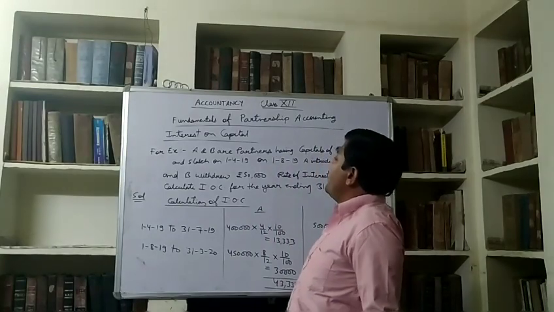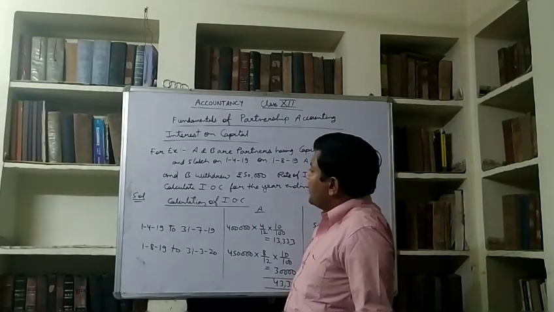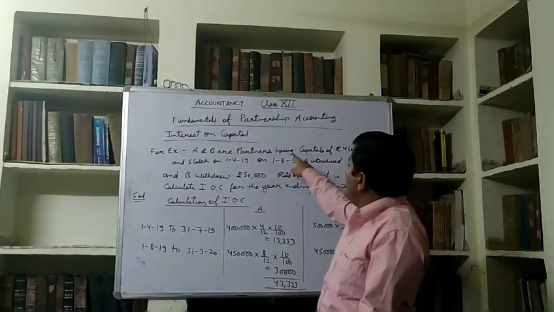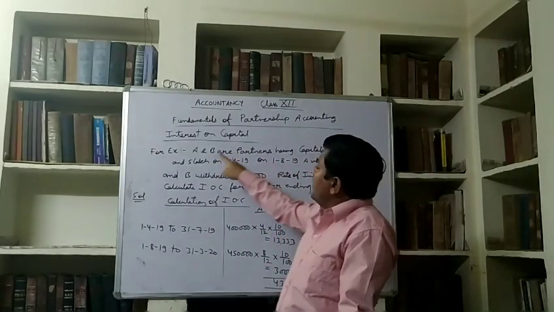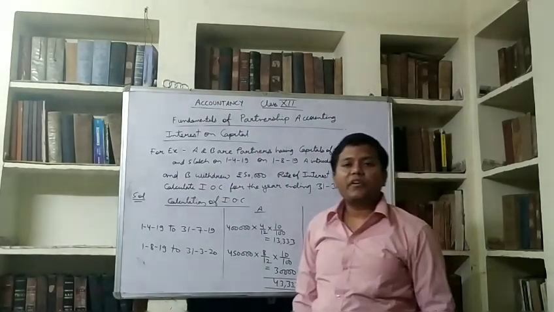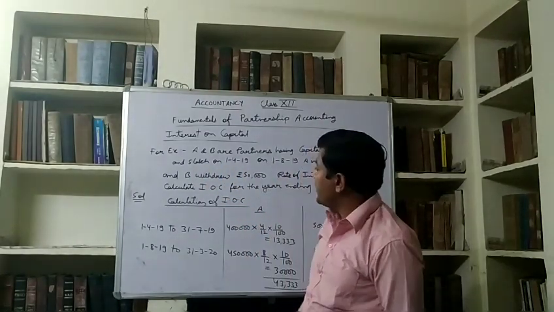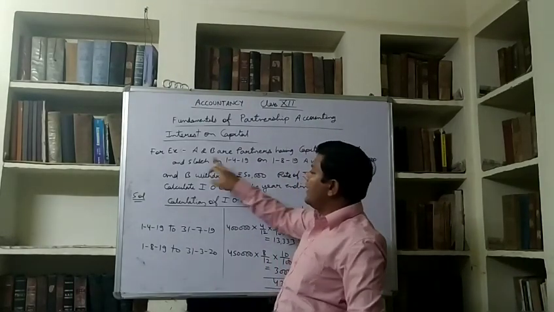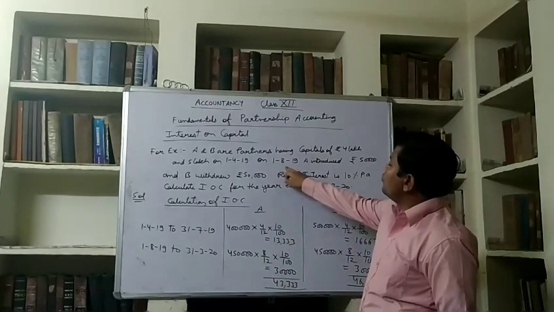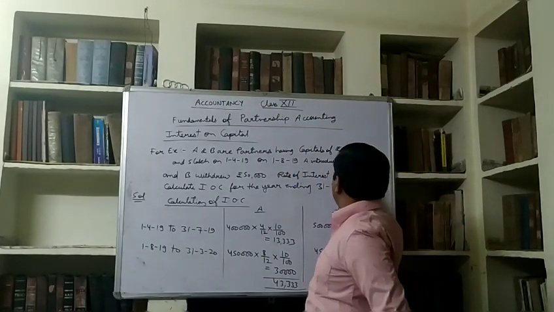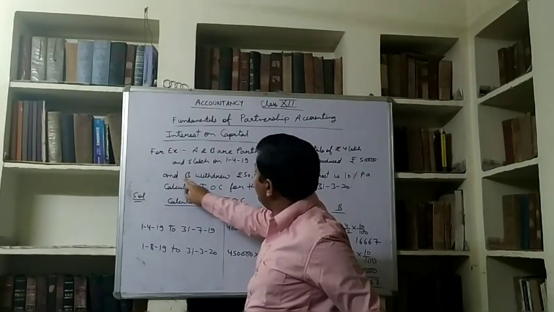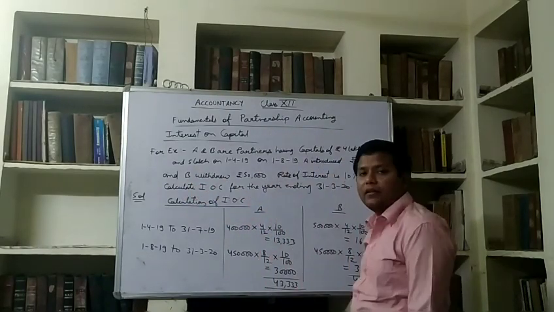How to calculate interest on capital. Here is an example. A and B are partners having capitals of rupees 4 lakh and rupees 5 lakh on 1st April 2019. Understand? On 1st August 2019, A introduced rupees 50,000 and B withdrew rupees 50,000.